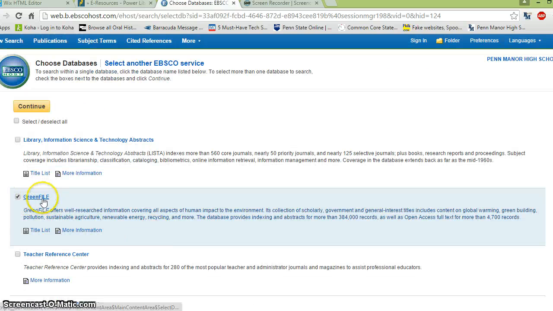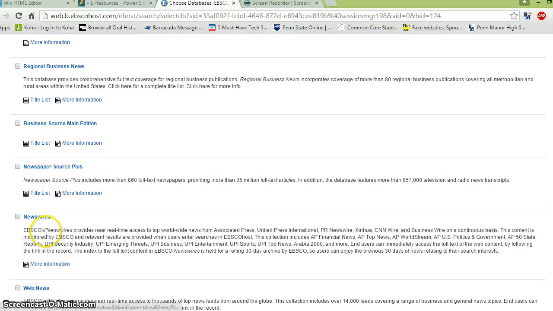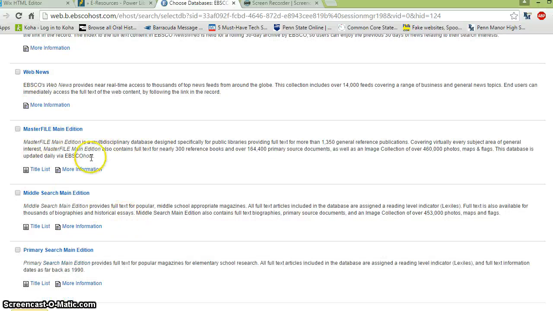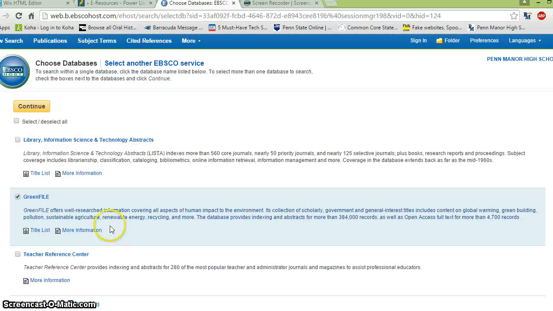So here we see the green file is selected. Green file is really only an environmental database. So if you're doing something a little more contemporary, maybe you're talking about texting and driving, you're not going to find articles in green file, but you might find some in some of the news wires or master file main edition, which is a nice collection of different magazines and some things that are more contemporary.